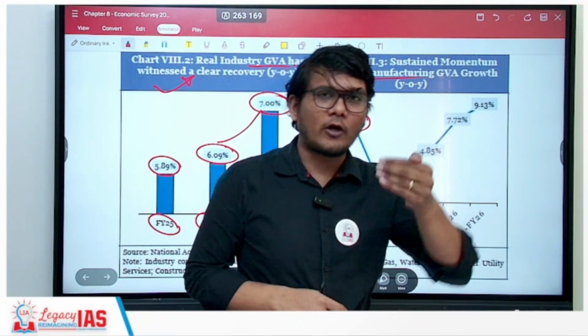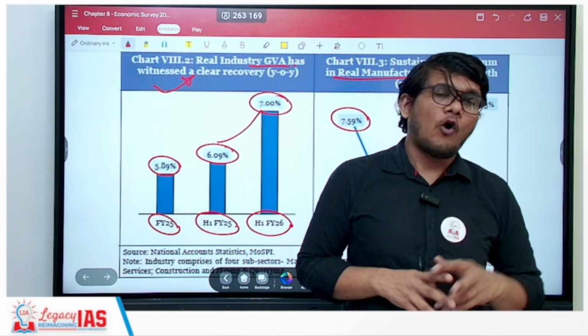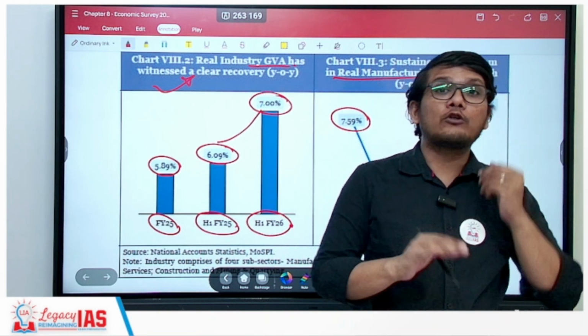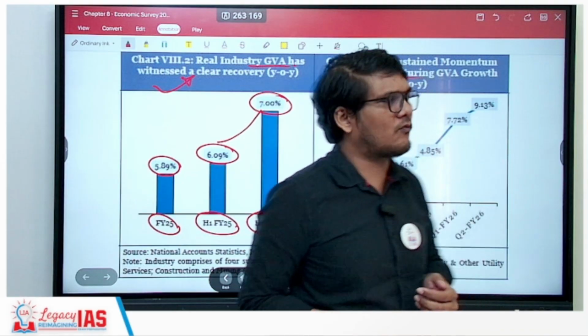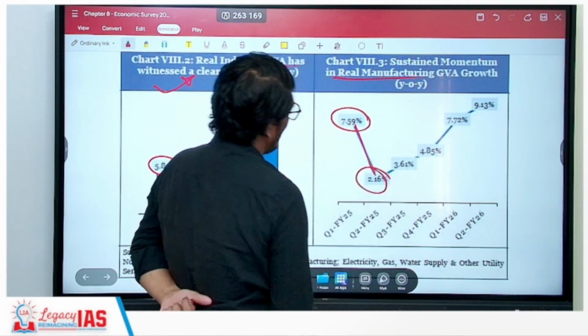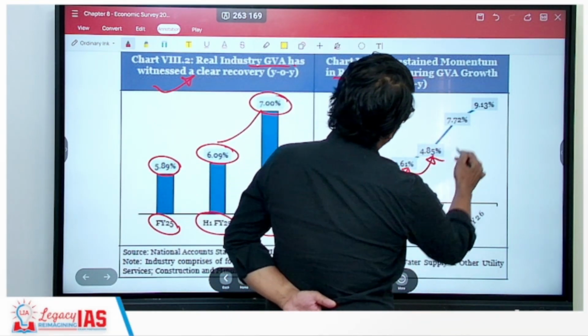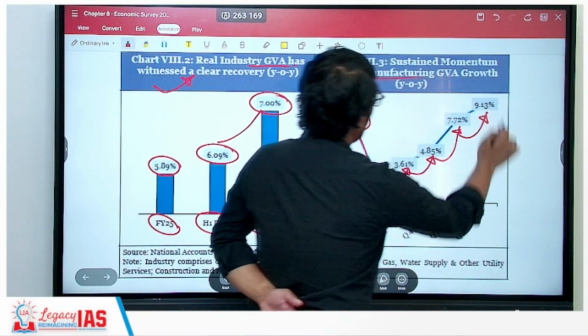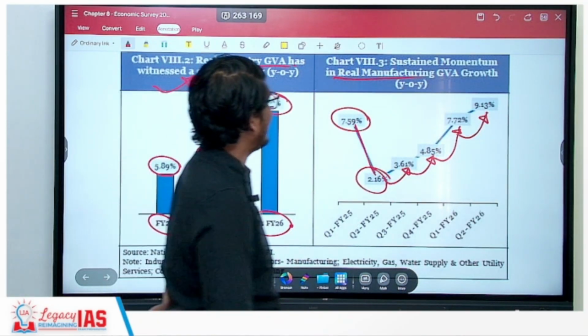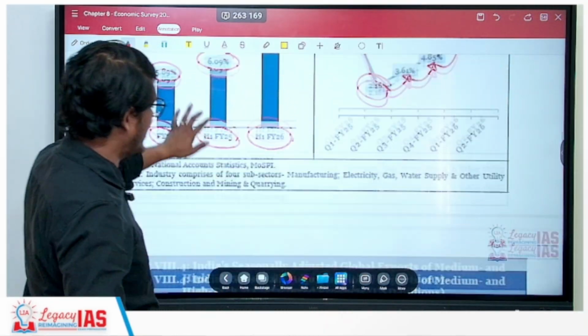The momentum has not come to a halt. There is no stagnancy or decline in the growth rate. The growth rate itself is increasing is what is mentioned over here. It had gone down to 2.16, but since then you can clearly see a continuous increase in the growth rate. That is why it is said that the momentum is sustained over here.